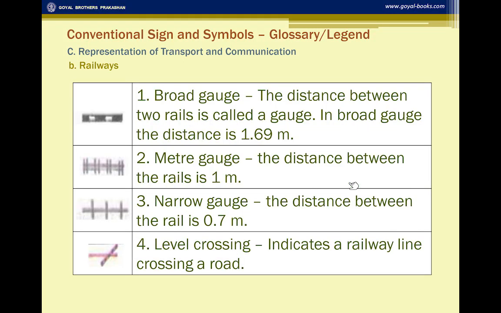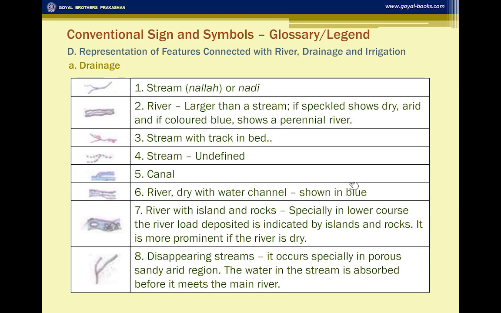Then in the railways, rarely you will see in the survey sheet the railway gauge, that is broad gauge, meter gauge, narrow gauge, and level crossing given in the survey sheet. River features are very important because most of the questions are based on the different features connected with the river. Now, suppose there is a dry river that is shown in black. The perennial type of river will be shown with water in it in blue.